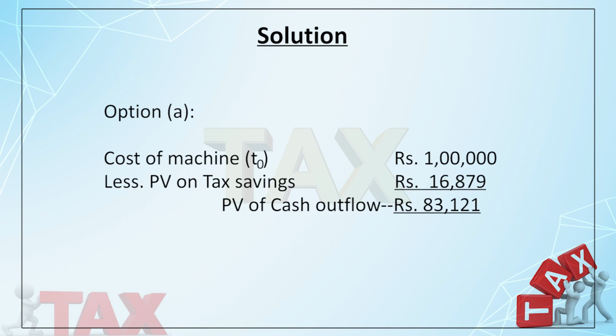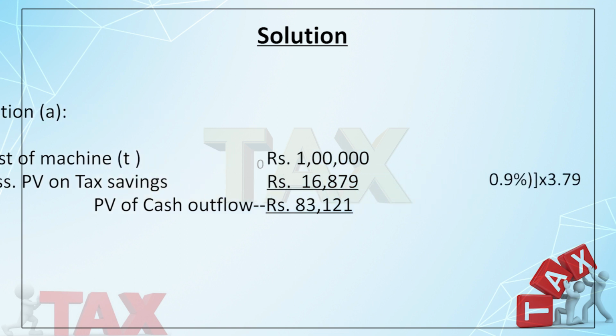In the first option, the company has to purchase outright. So how much do you have to pay? 1 lakh, the cost of the asset. And what benefit are you getting? By purchasing an asset, you can enjoy tax savings on the depreciation. It comes to 16,879. So what is the present value of cash outflow? 1 lakh minus 16,879, it comes to 83,121.